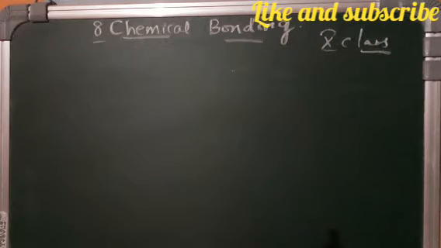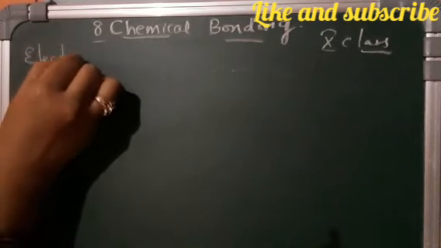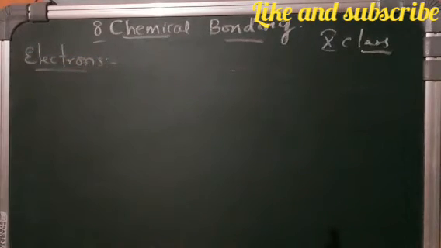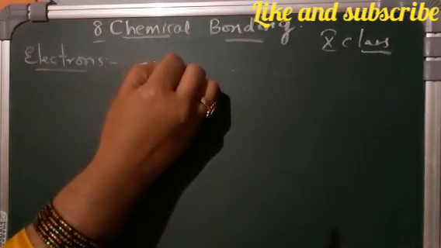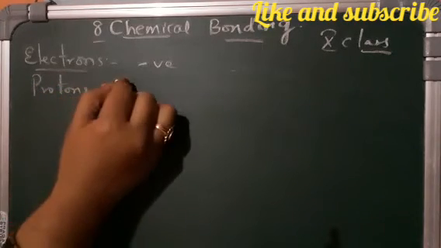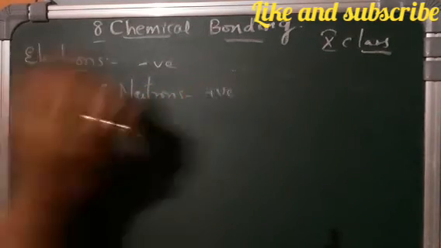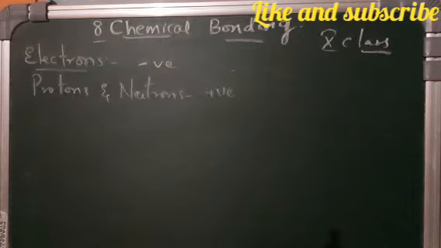So in our previous classes we have already learned about electrons. What are electrons? We have learned that electrons are small elementary particles in an atom with negative charge. Then what are protons? We have learned that protons and neutrons are the positively charged particles in an atom.